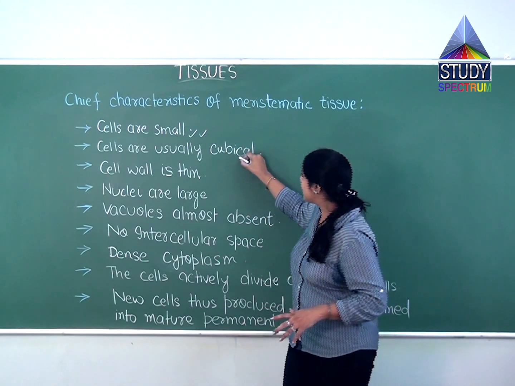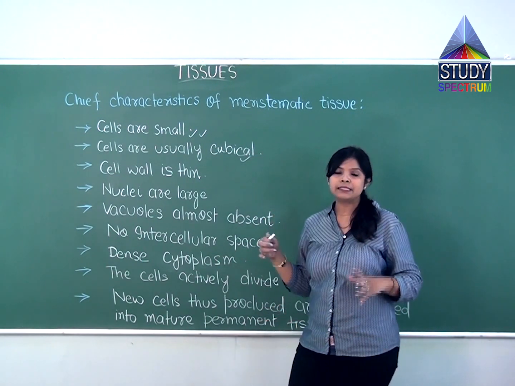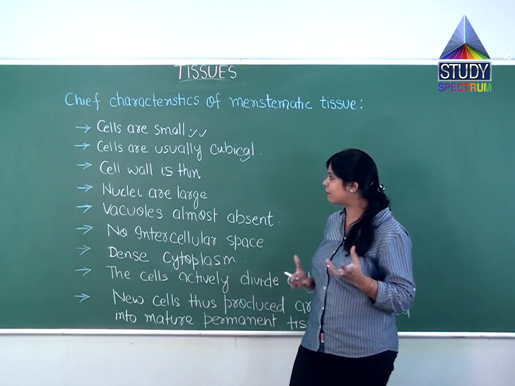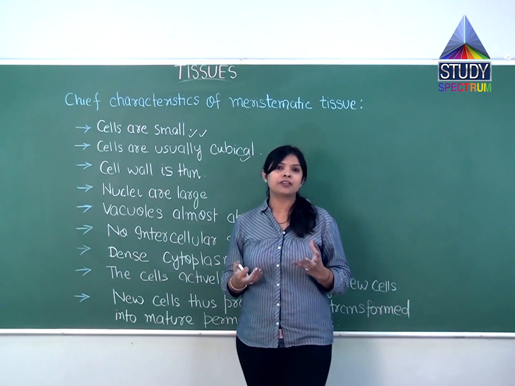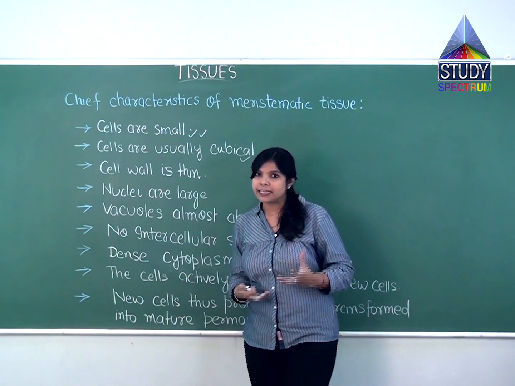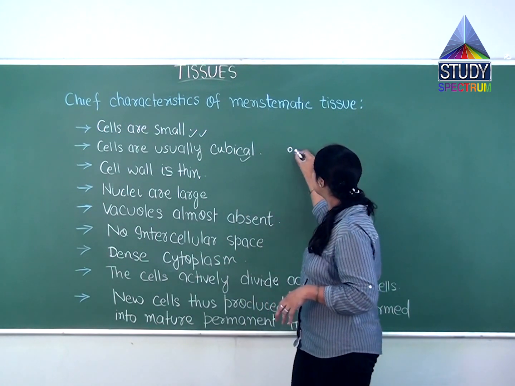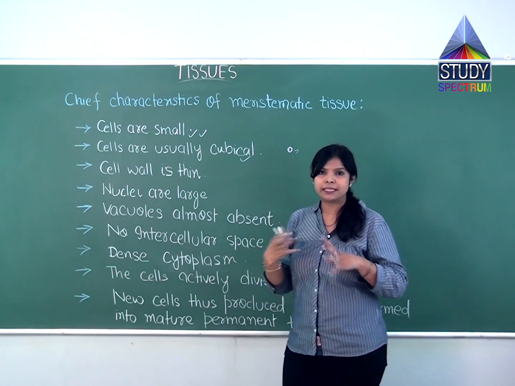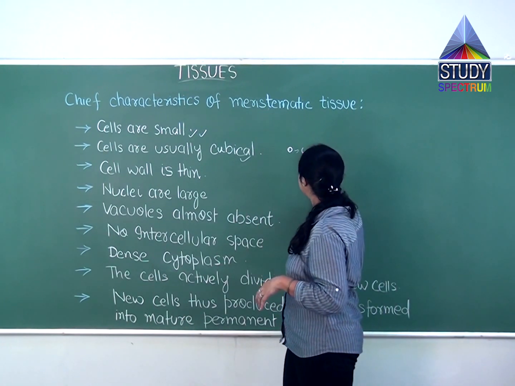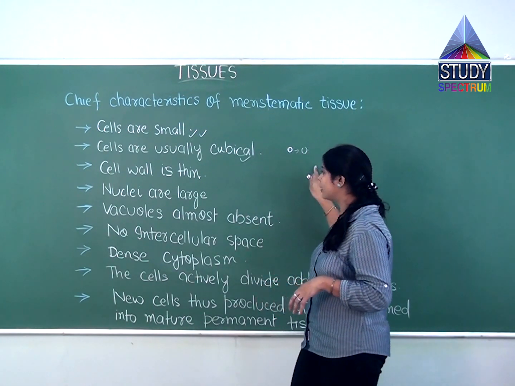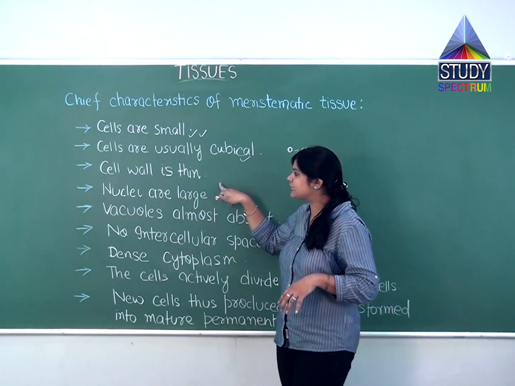Now cells are usually cubical, meaning that if you see the cells of meristem, they are usually cubical. How? Initially the cells will be circular, but after some time when they become densely packed, they may take the shape of a cuboid. Now cell wall is thin.